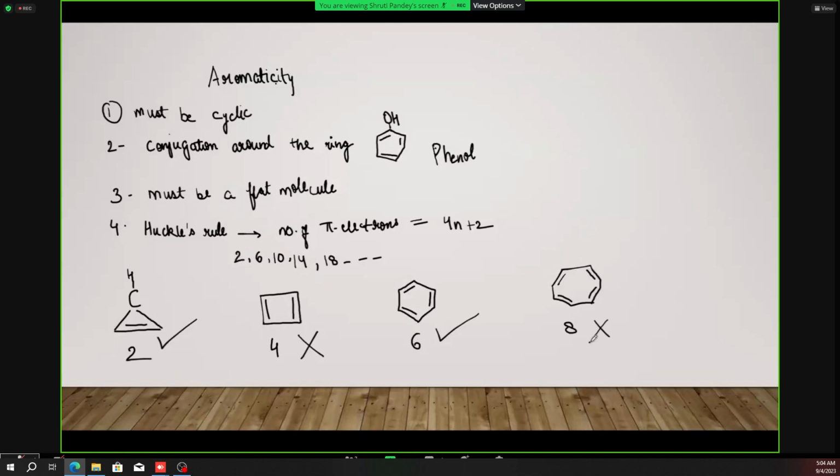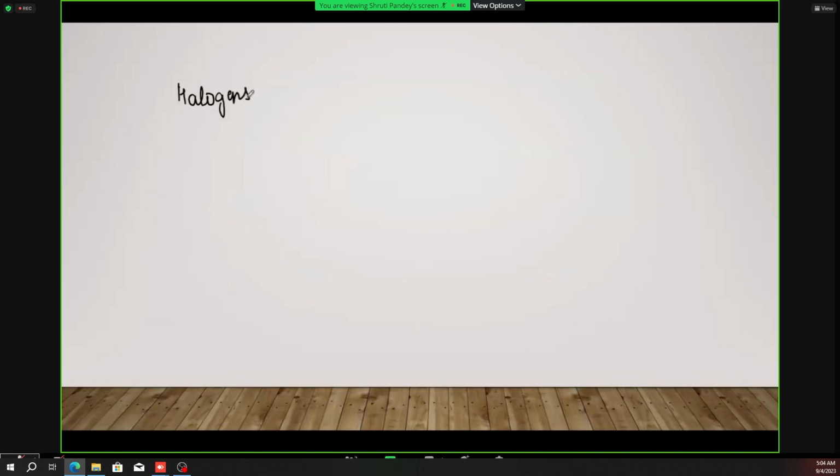So this was a general introduction about the hydrocarbons and their classification. And this is about aromaticity. Next we'll go to the halogens. So halogens are the elements which constitute group number 17, that is the second last column of the periodic table, group number 17 of the periodic table.